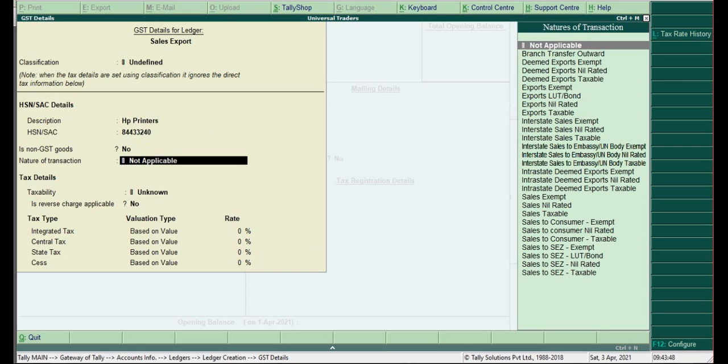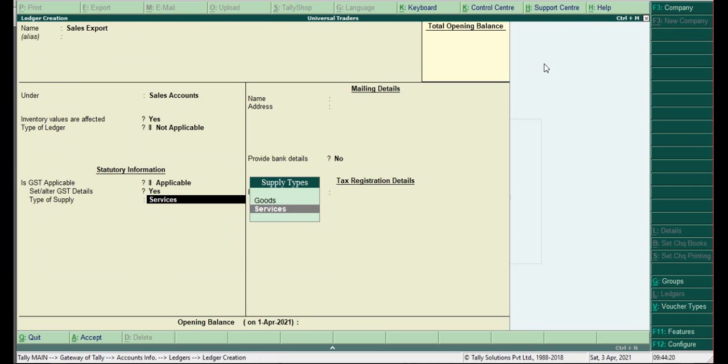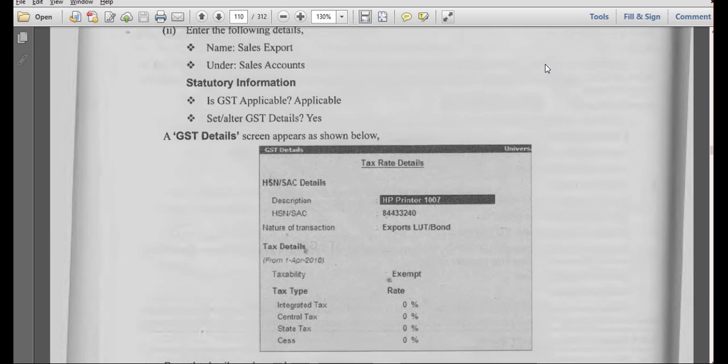Now here we have to select. What we have to select? Sales to export LUT bond. So these are the four that we have discussed just now. Export exempt, export LUT bond, deemed export, and we have one more. Export exempted 1, 2, export taxable 3, deemed export 4. So now you have to select exports under LUT bond. Okay, clear?